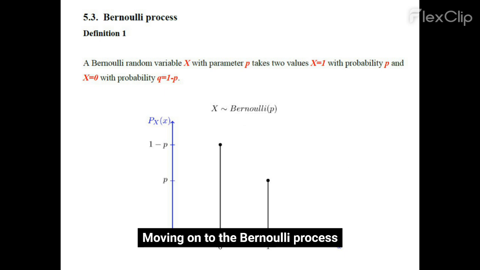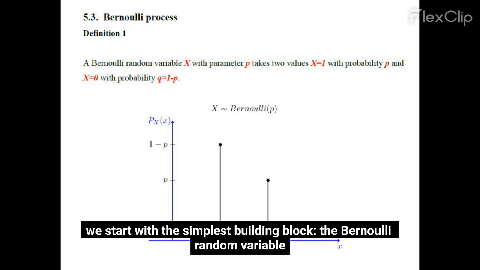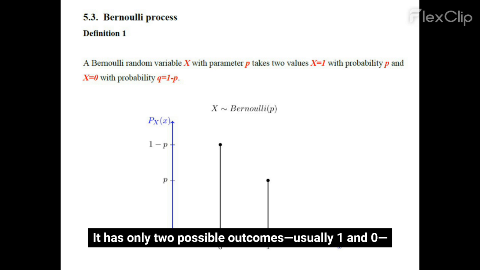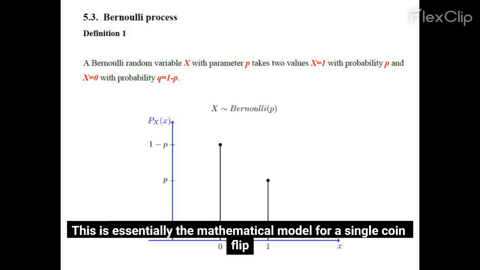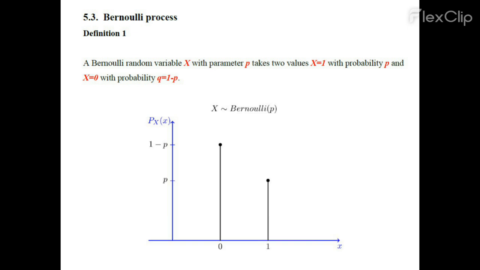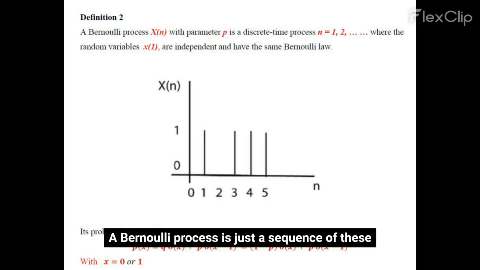Moving on to the Bernoulli process, we start with the simplest building block, the Bernoulli random variable. It has only two possible outcomes, usually 1 and 0, representing success or failure, with probabilities P and Q. This is essentially the mathematical model for a single coin flip. A Bernoulli process is just a sequence of these independent trials over discrete time steps. You can see it here as a series of binary pulses.